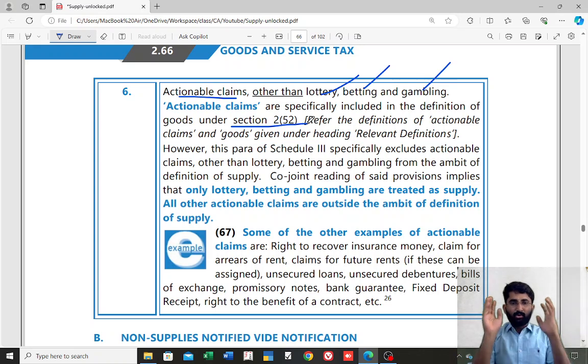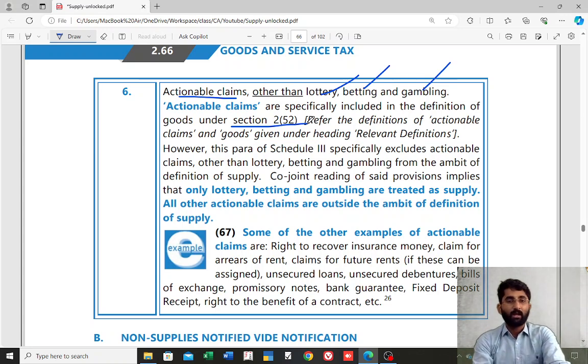I hope you are thorough with all these sections. Section 7, subsection 1, section 7, subsection 1A, B, C, section 7, 1A, section 7, 2 and section 7, 3. Very important. So this is some revision of supply. In the next class, we are going to revise one more section of the supply chapter, section number 8.